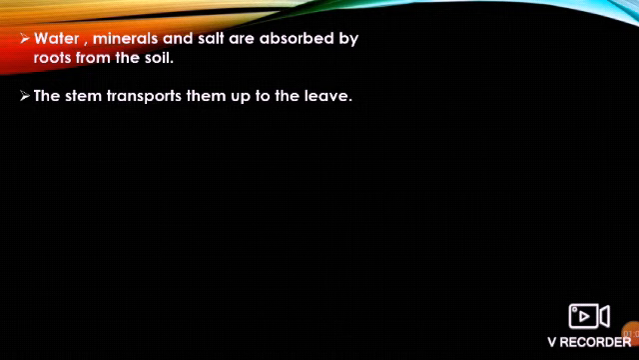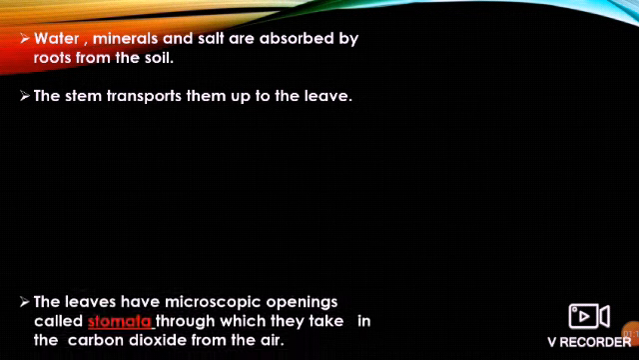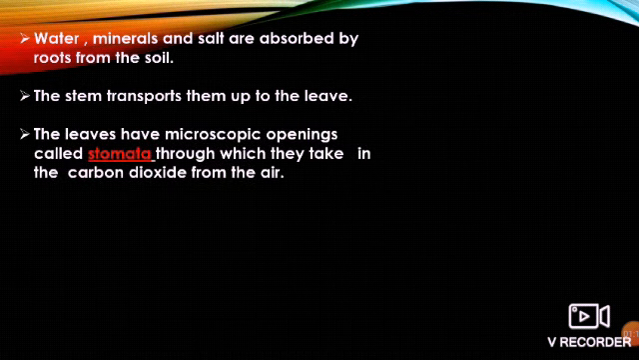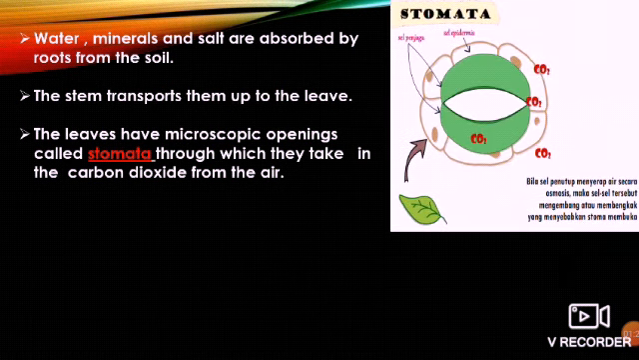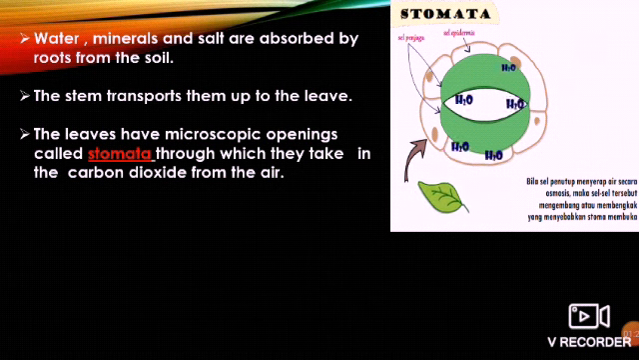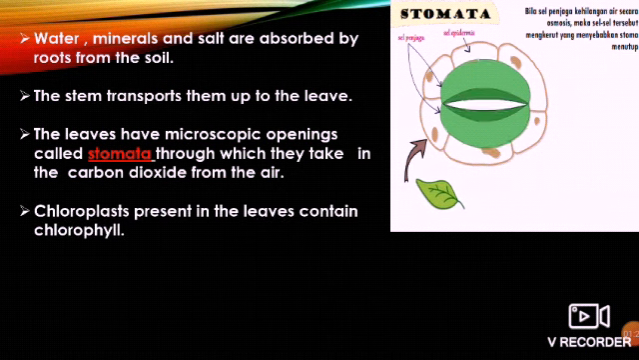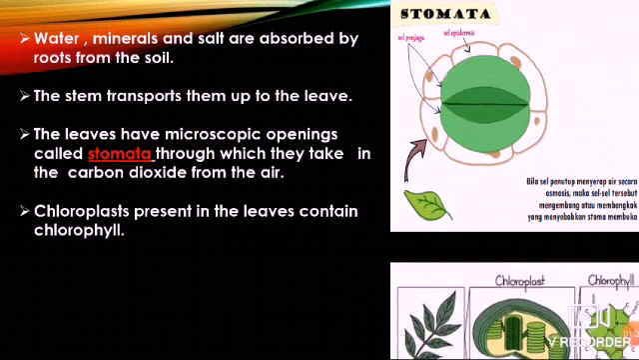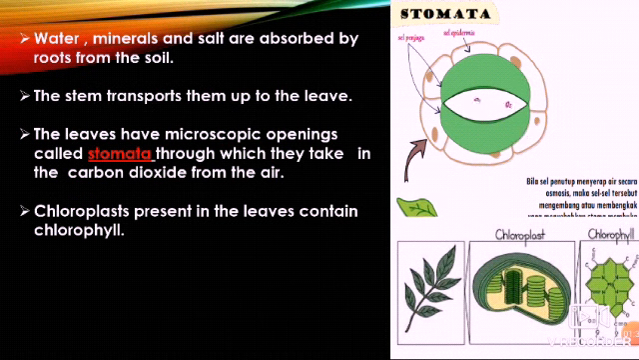Water, minerals and salts are absorbed by the roots from the soil. The stem transports them up to the leaves. The leaves have microscopic openings called stomata, through which they take in carbon dioxide from the air. Chloroplasts present in the leaves contain chlorophyll.